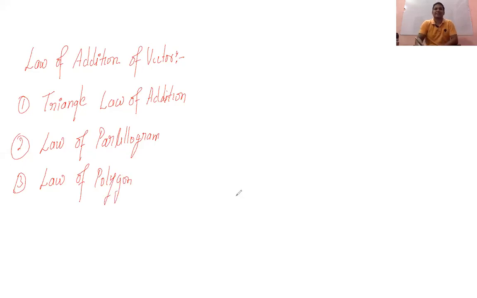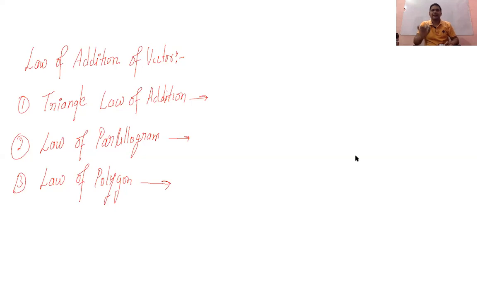We'll discuss these things: how the triangle law is used, how the law of parallelogram is used, and how the law of polygon is used in different cases. We'll see the resultant is going to be the same, the method is going to be different. We'll also see in which case which law should be applied. If there are two coplanar vectors that are not co-initial, I will go for the triangle law of addition.